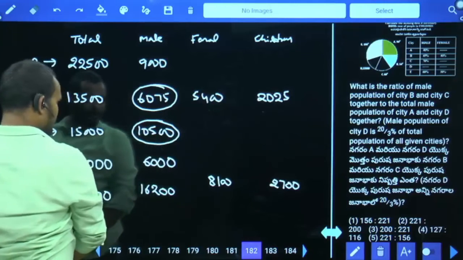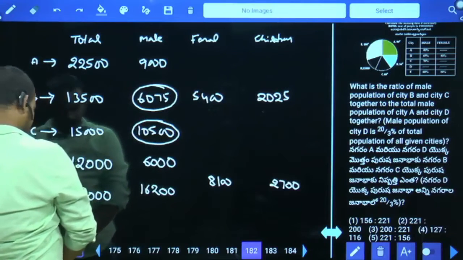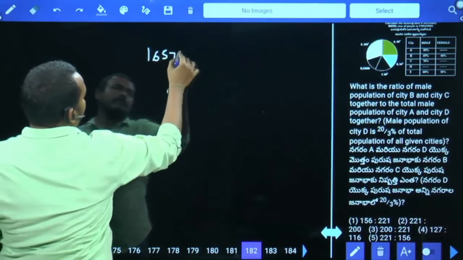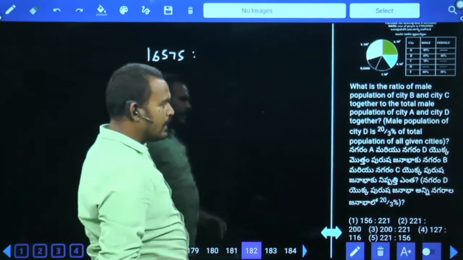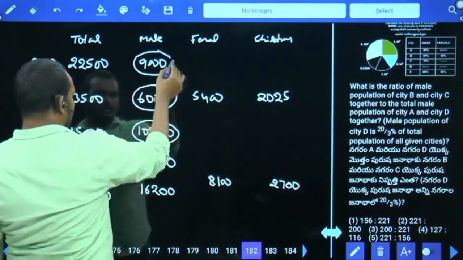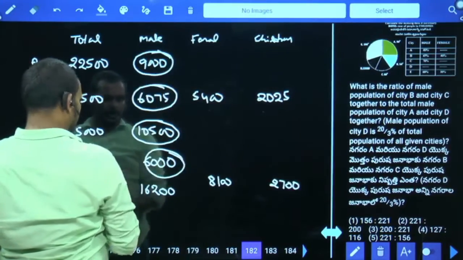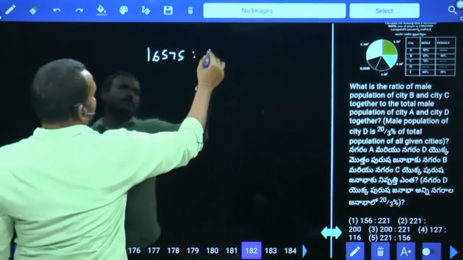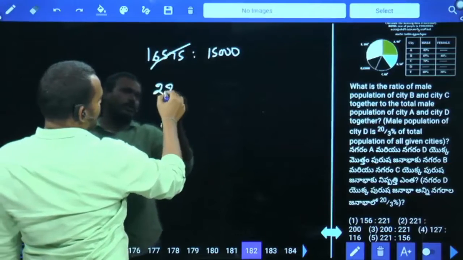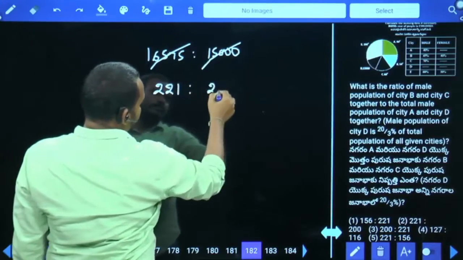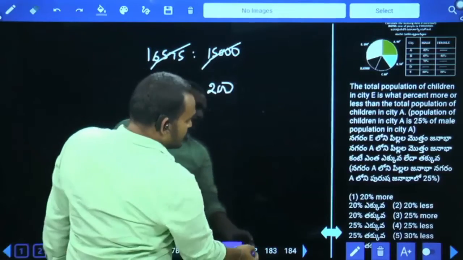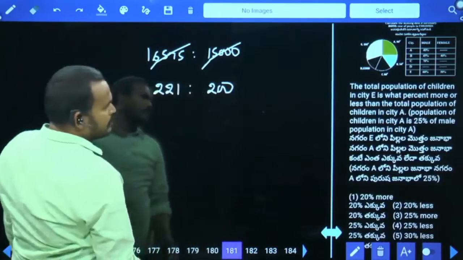Both are adding, it will be 16,575. 16,575 is to A and D. What is the A value? 9,000. D value are 6,000. 9,000 plus 6,000, 15,000. Okay. Then ratio are 221 is to 200. Next 182 question. Okay. Next 181.